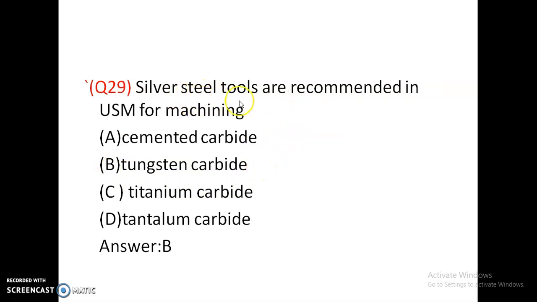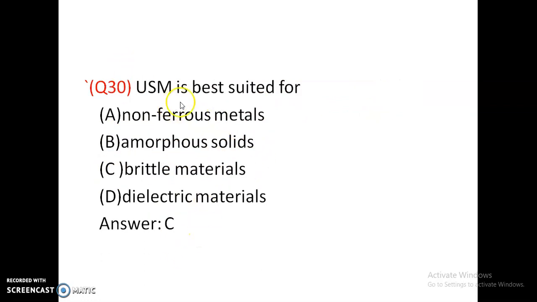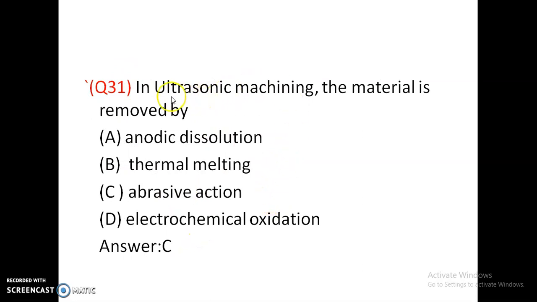The silver steel tools are recommended in USM for machining cemented carbide, tungsten carbide, titanium carbide and tantalum carbide. So silver steel tools are used in USM for machining tungsten carbide. Okay, option B is correct. USM is best suited for brittle materials. In ultrasonic machining, the material is removed by anodic dissolution, thermal melting, abrasive action, electrochemical oxidation. The material is removed by abrasive action. So option C is correct.